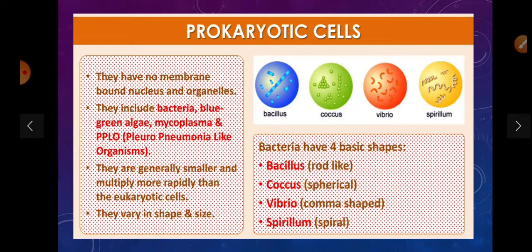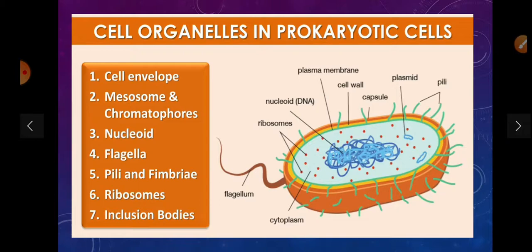Bacteria have four shapes. Based on the shape, their names are: Bacillus, that is rod shaped; Coccus, spherical shape; Vibrio, comma shaped; Spirillum, that is spiral shape. Cell organelles in prokaryotic cells include cell envelope, mesosome, nucleoid, flagella, pili, ribosome, inclusion bodies.